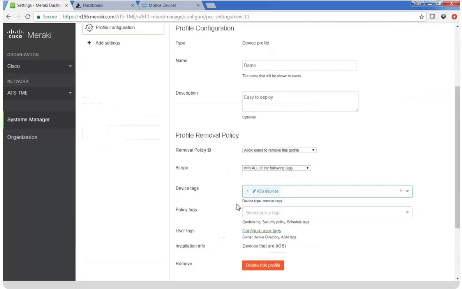Please remember that Cisco Security Connector is only intended for supervised iOS devices. This is not a BYOD solution, nor is it intended for any other devices other than iOS.